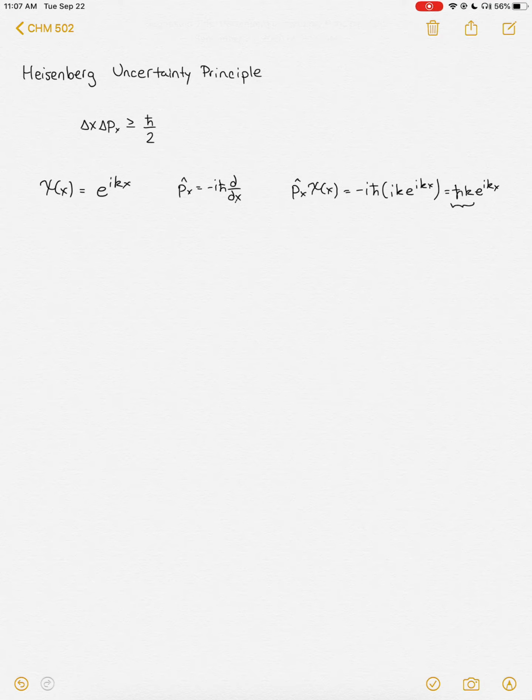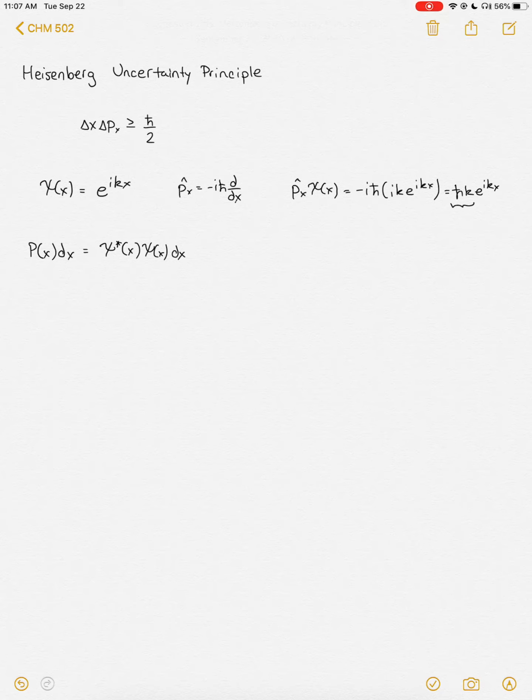So if we exactly know the momentum, according to the Heisenberg Uncertainty Principle, we would expect that we know nothing about the position, and that's what we see. So remember, to calculate the position of a quantum mechanical particle, we can never quite know, but we can know its probability. So the probability of a quantum mechanical particle is equal to the complex conjugate of the wave function multiplied by the wave function. And then we can integrate over that in specific regions and figure out what the probability of finding it is.